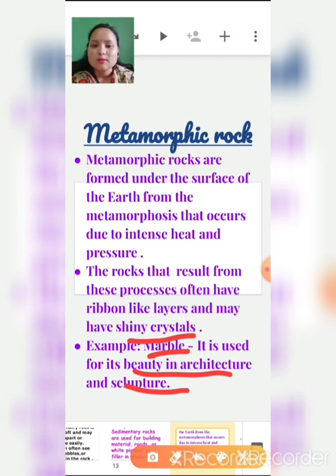Okay, so metamorphic rocks are formed under the surface of the earth, and they are made from intense heat and pressure, and the rocks that result from these processes often have ribbon-like layers and shiny crystals.